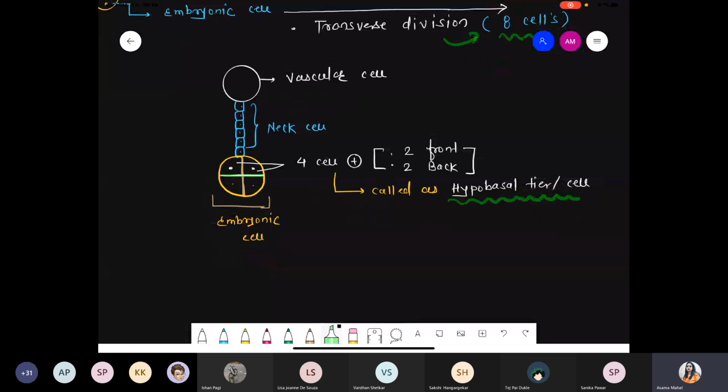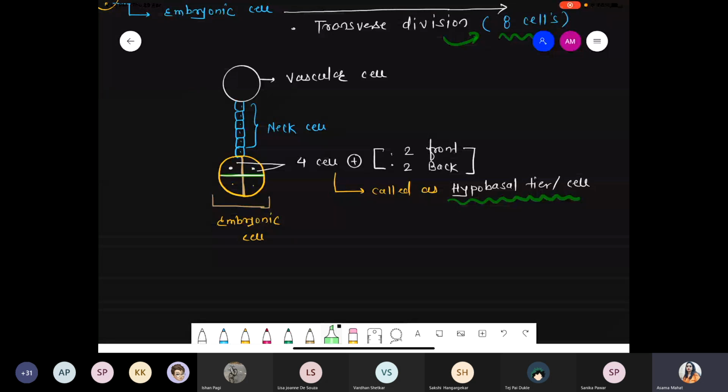The suspensor gets formed. At the bottom of the suspensor there is a formation of the embryonal cells. After the 2 vertical perpendicular divisions and the transverse division, a total of 8 cells form. Out of those 8 cells we are talking about 4 cells. These 4 cells are called the hypobasal cells, 2 on the front side and 2 on the back side.